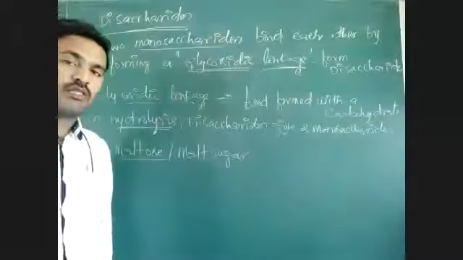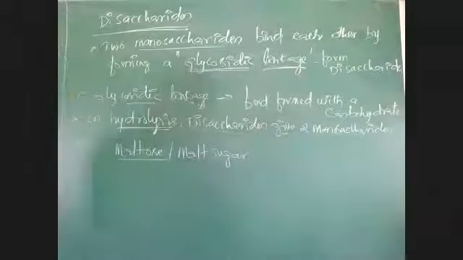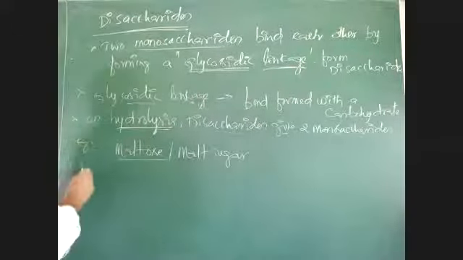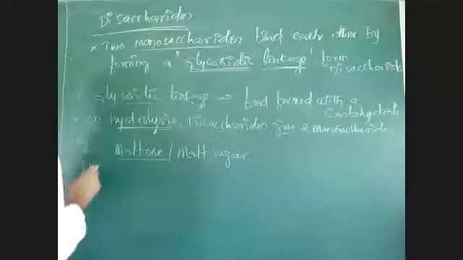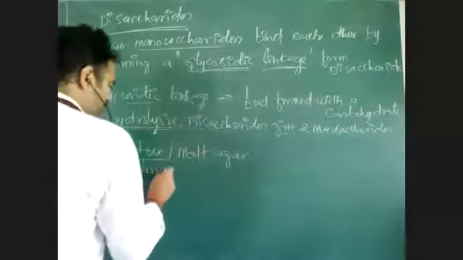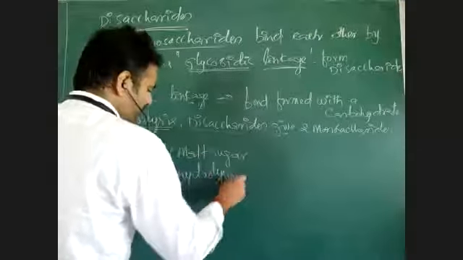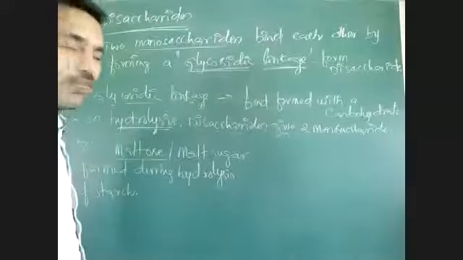When starch is there in cells, that starch is broken down into a form called maltose. So it is formed during hydrolysis of starch. Maltose is formed during hydrolysis of starch.